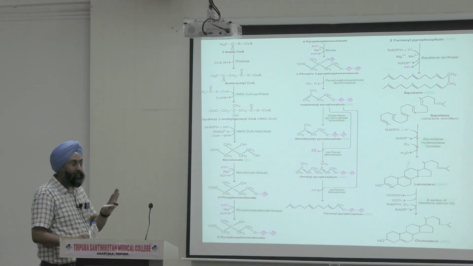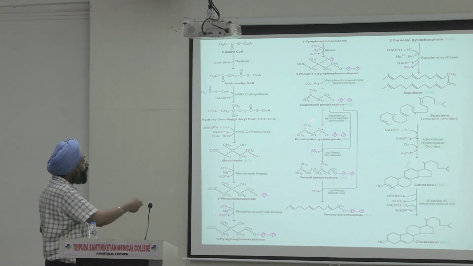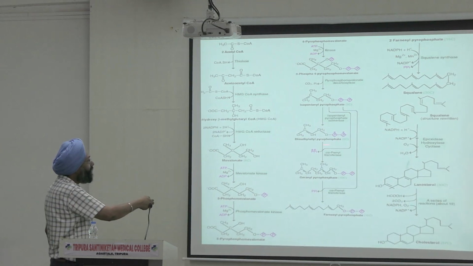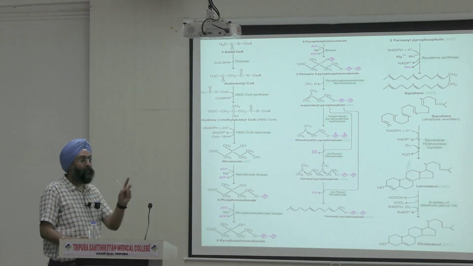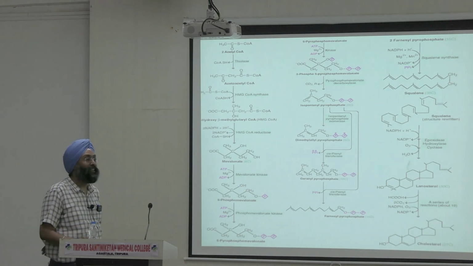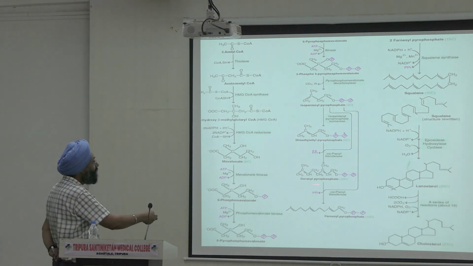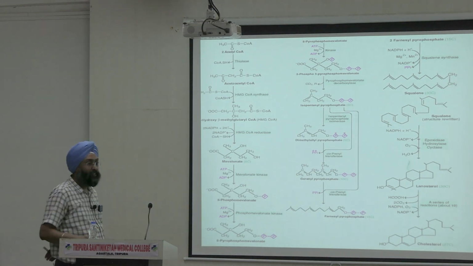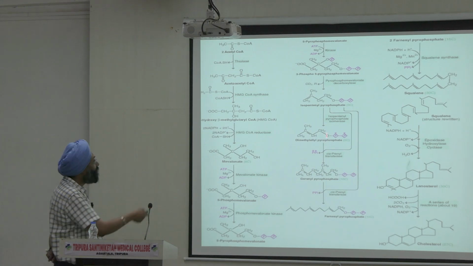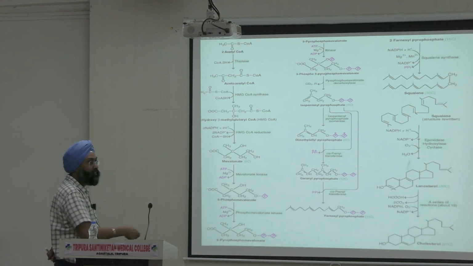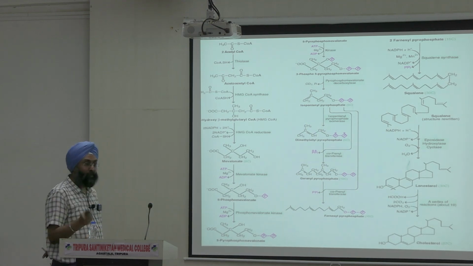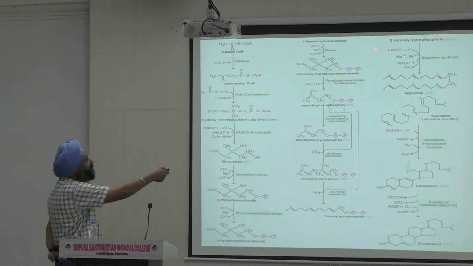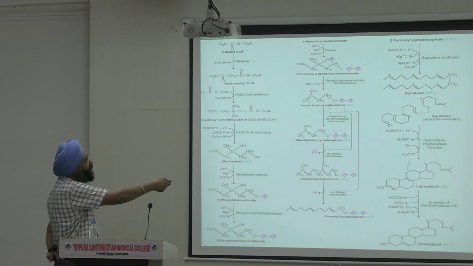IPP is 5 carbon, isoprenoid units, isopentenyl pyrophosphate and dimethylallyl pyrophosphate. This is 5 carbon and this is 5 carbon. 5 carbon plus 5 carbon, how many? 10. 10 carbon is geranyl pyrophosphate, right? And to 10 carbon again, 5 is added by IPP, we get our 15 carbon, that is our farnesyl pyrophosphate. And 15 carbon plus 15 carbon, 2 farnesyl pyrophosphate, will get our squalene,